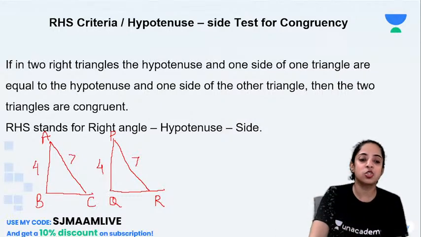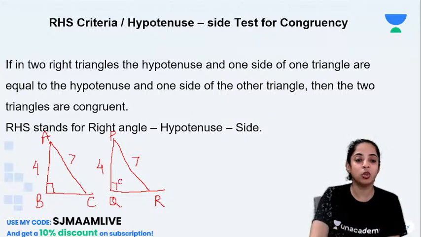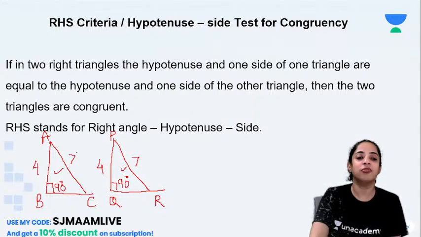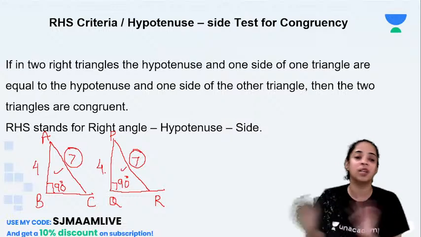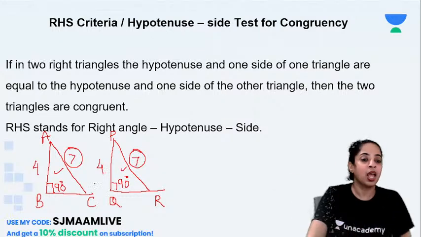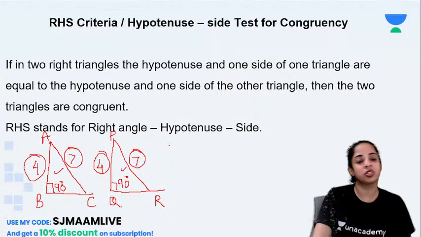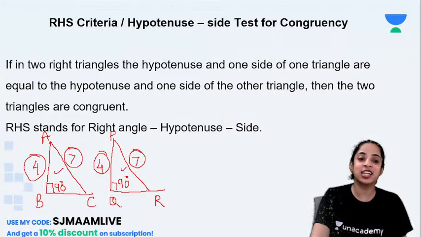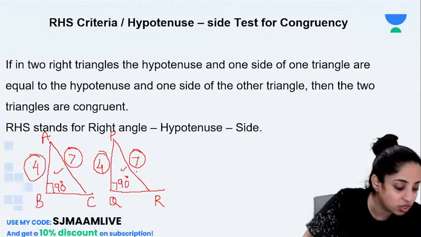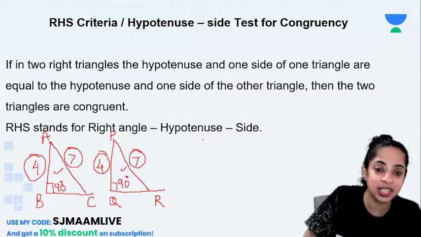We know that these two are right angles because angle B and angle Q are both 90 degrees. So whenever it is given that these two are right-angled triangles, and the hypotenuse of both triangles is the same, and any one side is given, this is 4 and for this also this is 4, then I can say that these two triangles are congruent. Is that clear now? Aryan, is it clear?